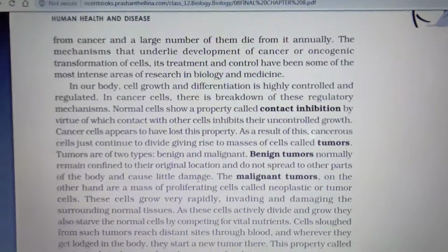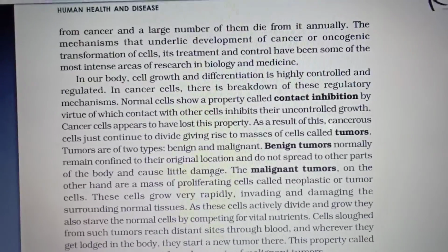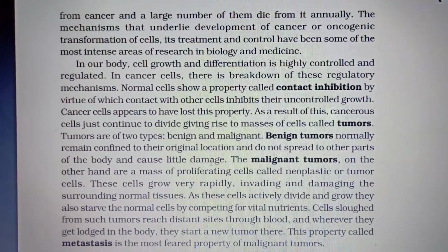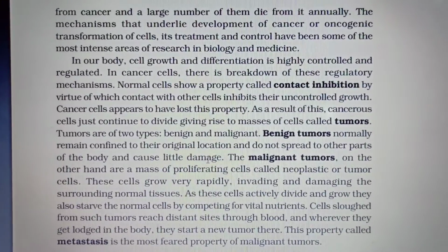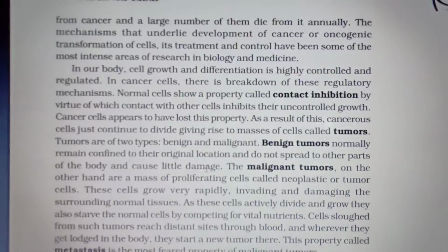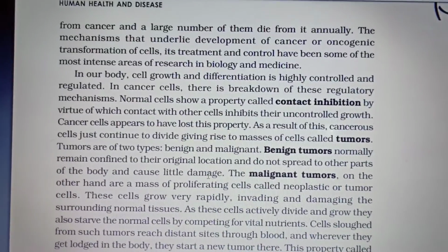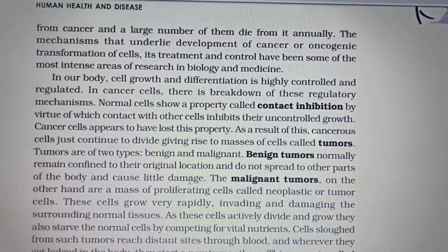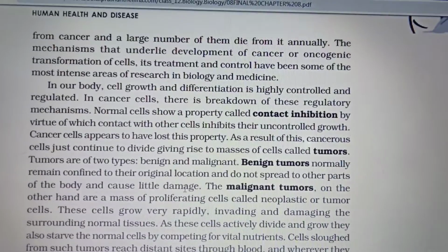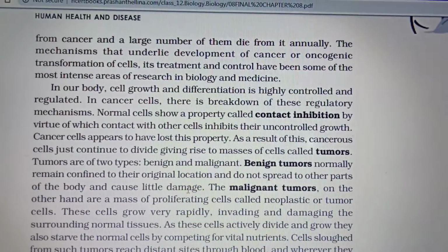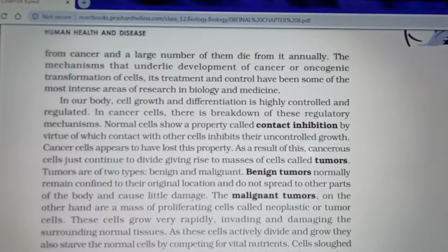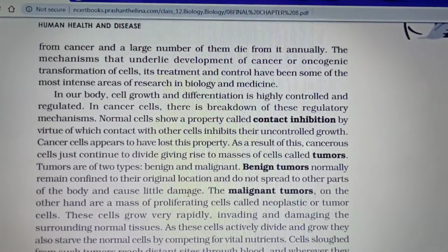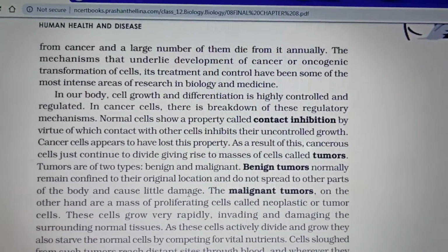Normal cells show a property called contact inhibition. Contact inhibition means, when normal cells keep on dividing and come into contact with the next tissue, they stop. That is contact inhibition. They will not spread to the other tissues. They just remain confined to the region. But in the case of cancerous cells, they have lost this property. That means they continue to divide.